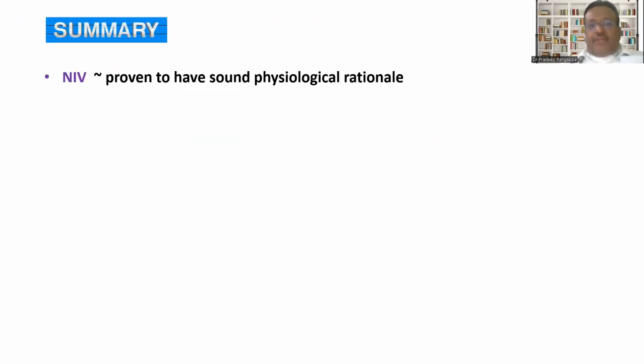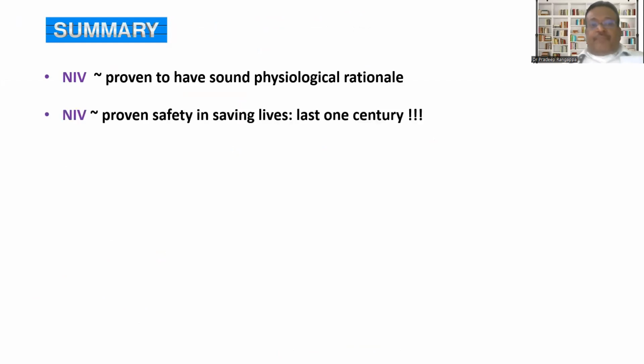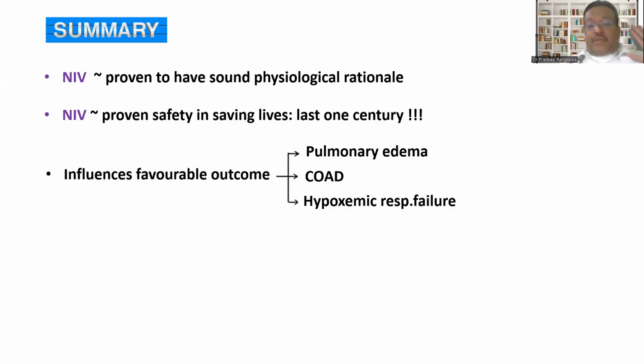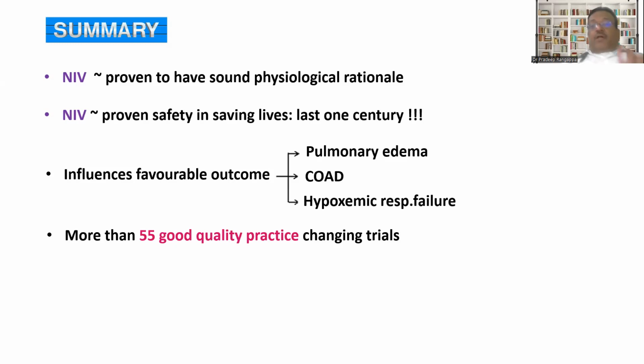So the summary of my talk is: NIV is proven to have a sound physiological rationale, which I showed, as to how it plays with the pressures and tries to overcome the alveolar opening pressure by dealing with your elastic pressure, resistance pressure, and threshold pressure. And NIV has proven safety in saving lives for the last century. It's more than 100 years since NIV was introduced in the 1920s. So a century track record. And you have at least 55 trials which have shown favorable outcomes in pulmonary edema, COPD, and hypoxic respiratory failure. More than 55 good quality, practice-changing trials exist to prove its benefit.